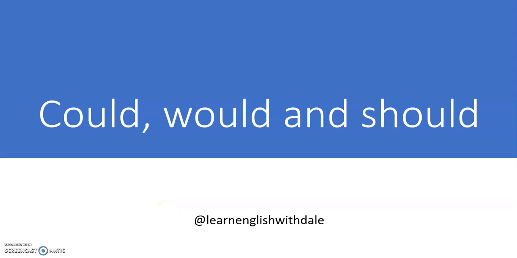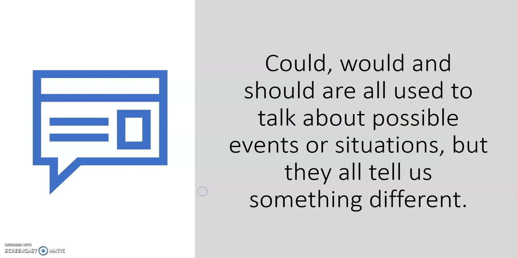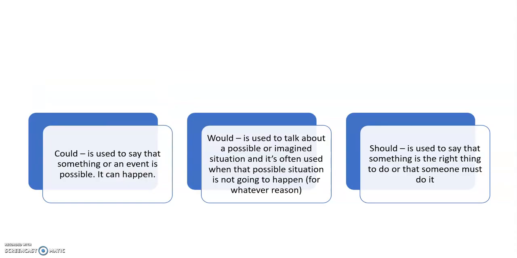So today we're going to look at the modal verbs could, would, and should. Okay, so let's start. Could, would, and should are all used to talk about possible events or situations, but they all tell us something different. So could is used to say that something or an event is possible, it can happen.